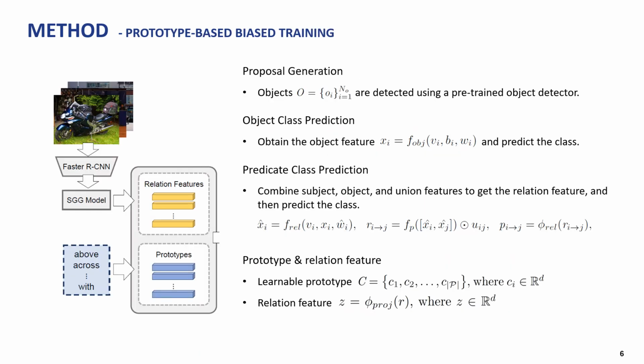This section describes the process of obtaining the relation feature and prototype. To obtain the relation feature for the triplet, we first need to extract the feature of objects in the image through the proposal generation and object class prediction stage. After that, the feature for the subject-object pair is created by combining the subject, object, and union features. The obtained relation feature is then passed through a layer to transform it into a d-dimensional vector. The prototype corresponding to each predicate is set as a learnable feature.